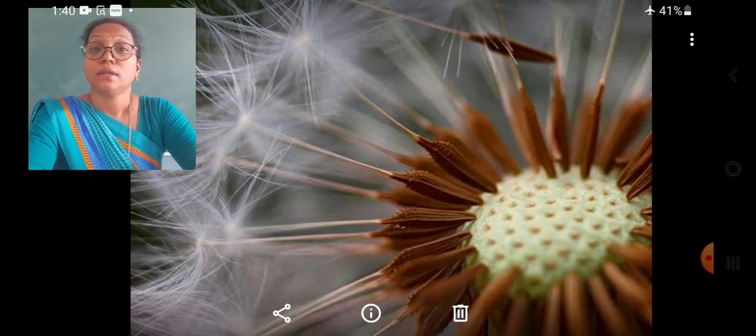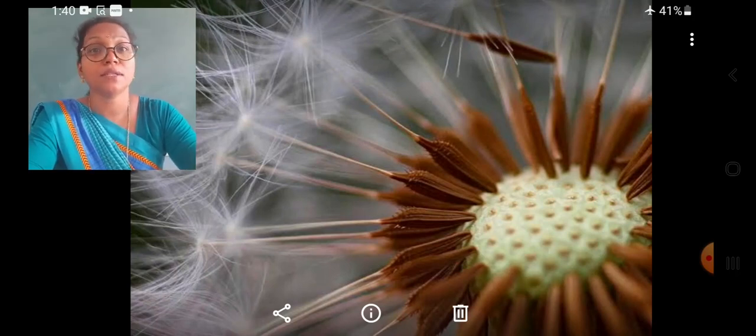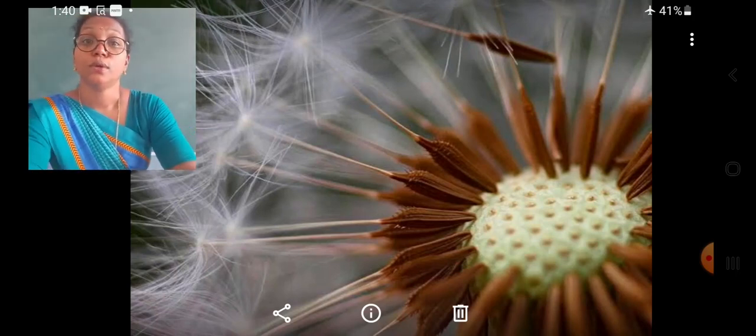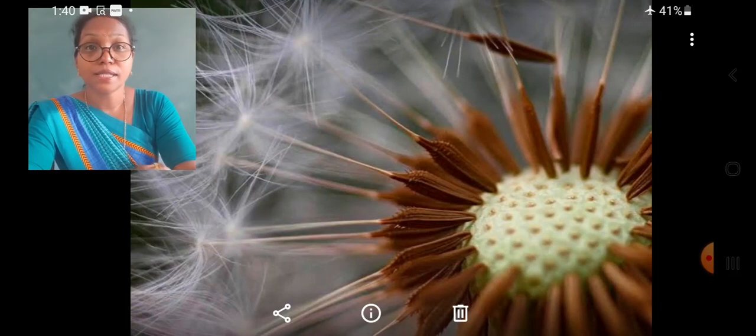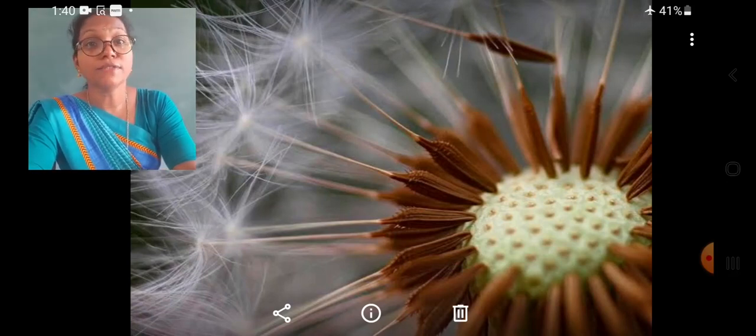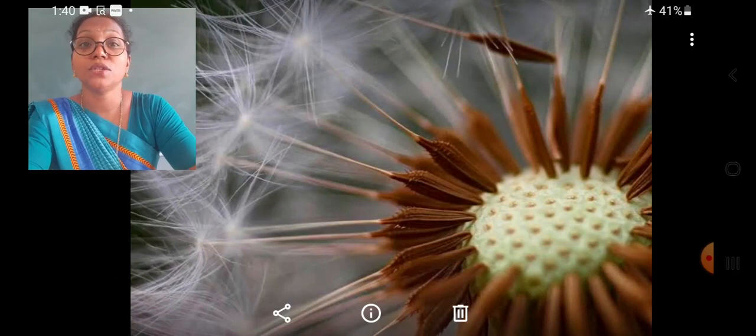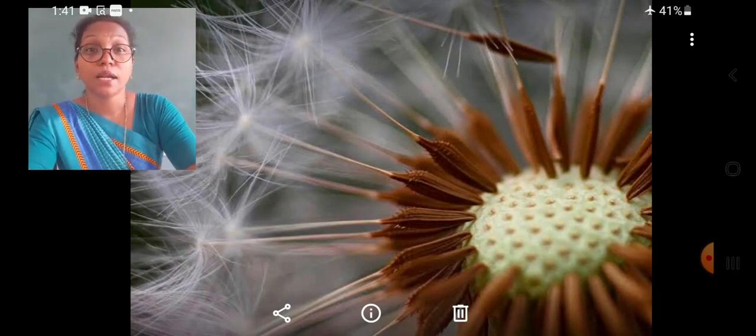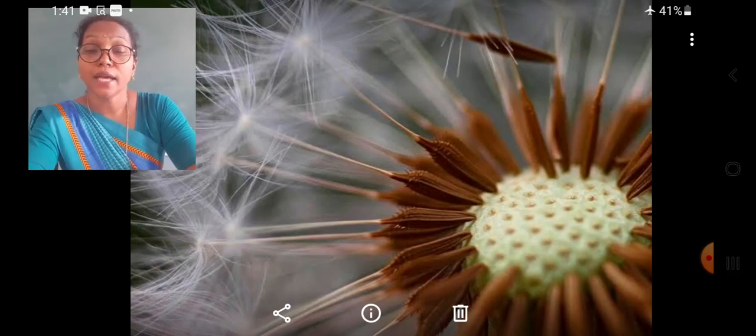So, the seeds are dispersed from one place to another. In a new place, they grow into a new plant. They get enough water, sunlight and nutrients to grow. What is dispersal? The scattering of seeds away from the mother plant is known as dispersal of seeds. The dispersal process is carried out by various agents such as wind, water, animals and human beings.